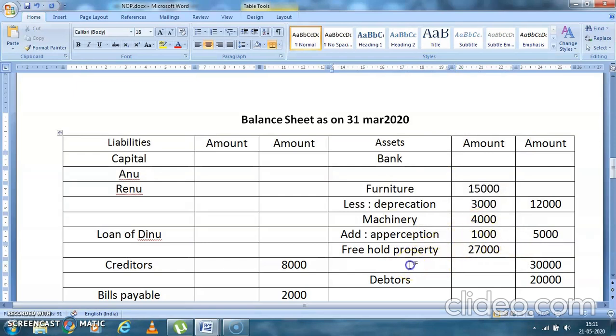Okay, again freehold property, see here is 30 and 27, so again there is an appreciation. Yes, so 30,000 minus 27,000 is 3,000. Okay, students. So your furniture is depreciated, that is less 3,000, machinery appreciation and freehold property appreciation.